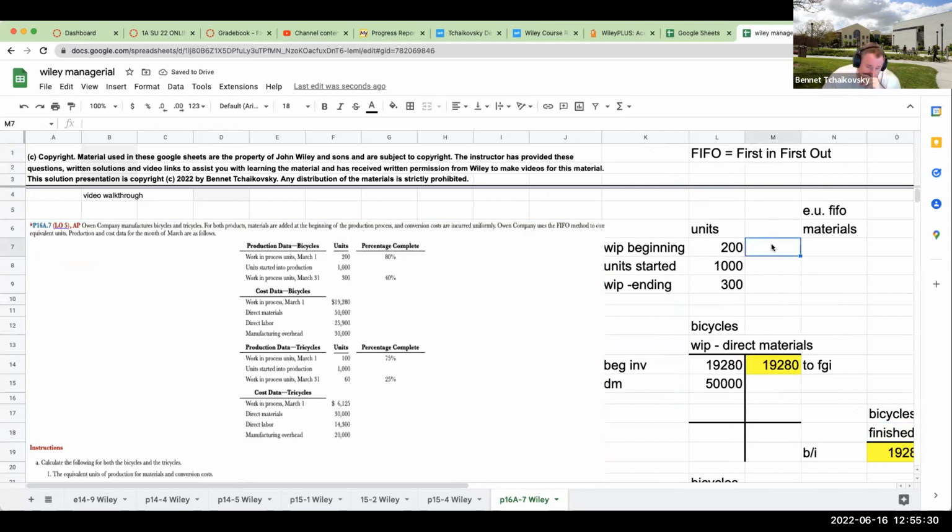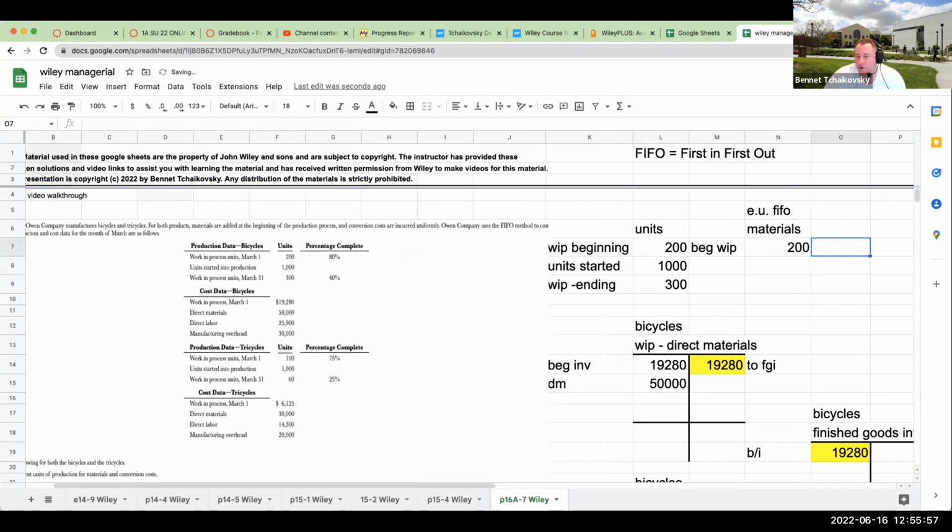So when it comes to equivalent units for FIFO for materials, our beginning WIP, now this is what's really important. When we're dealing with FIFO, we're focused on what we had to do during the current period to make it 100% complete, and this is with respect to beginning inventory only. So our beginning work in process in terms of units, we're going to have 200.